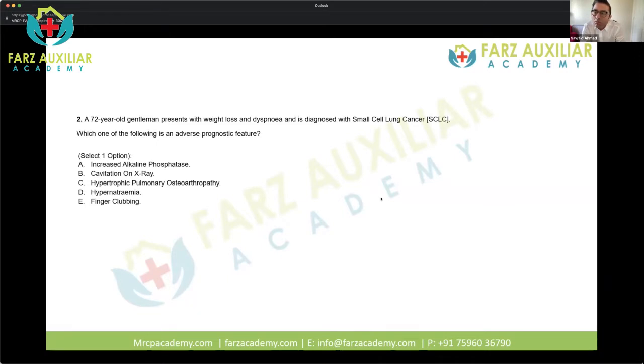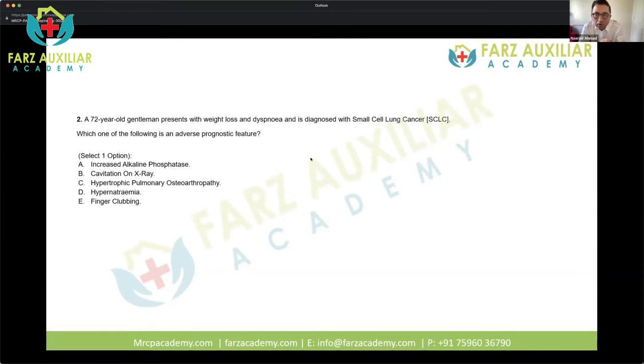Which lung cancer? Any idea? Cavitation is usually seen with squamous cell lung cancer, not with small cell lung cancer. Hypertrophic pulmonary arthropathy is a very severe form of clubbing, which you see in patients with advanced lung cancer. It is not specifically seen in small cell lung cancer, but it can be seen in other lung cancers as well.